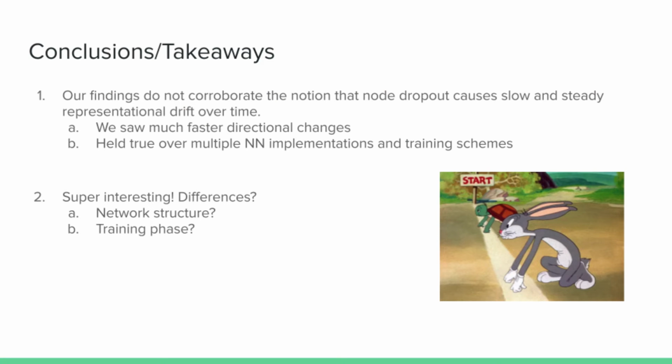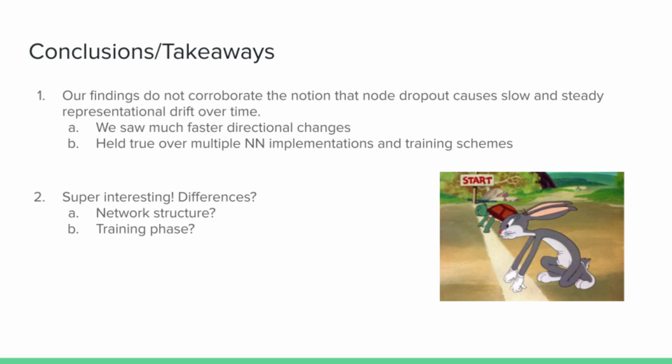So to summarize, representational drift is defined as the slow and steady change, at a population level, of the representation of a given stimulus in a directional manner, and at a long time scale, implying that this change can't really be explained by repetition suppression or general neural variability. It's been posited as a method to prevent biological networks from overfitting. The analog for that in artificial neural networks is dropout. And one of the papers that we were looking at was able to induce representational drift in their network using no dropout. So we tried a few different networks and a few different ways of training them.